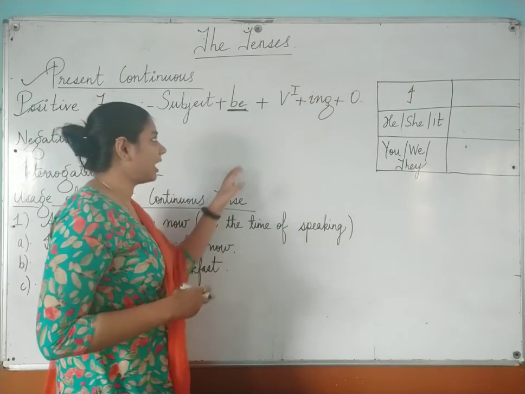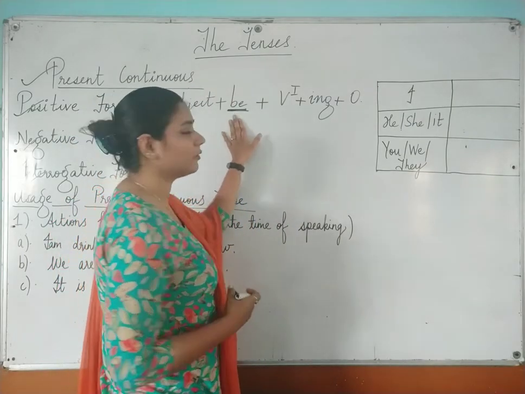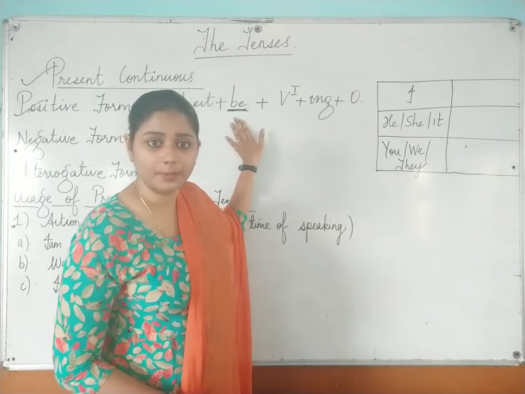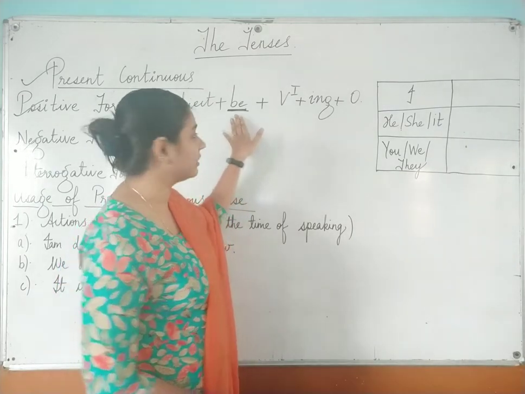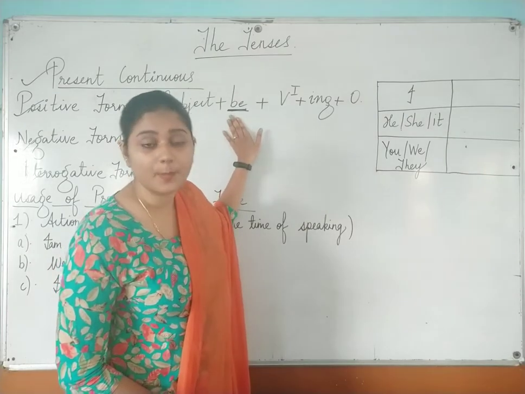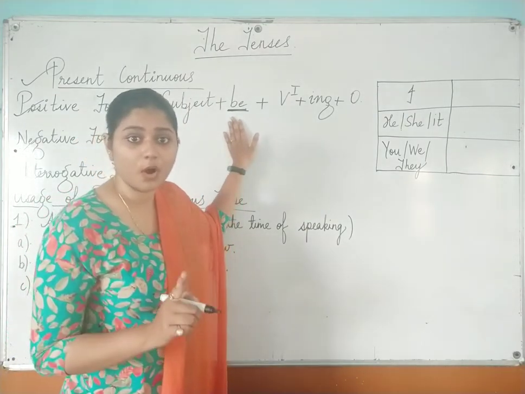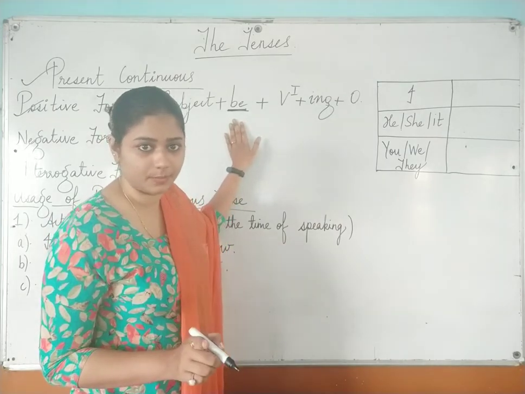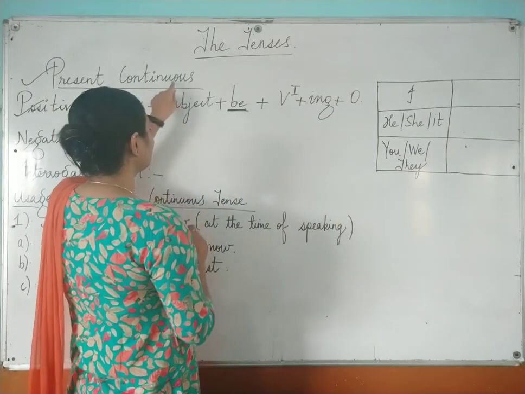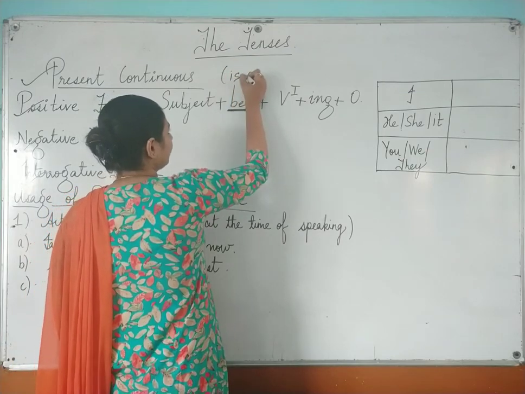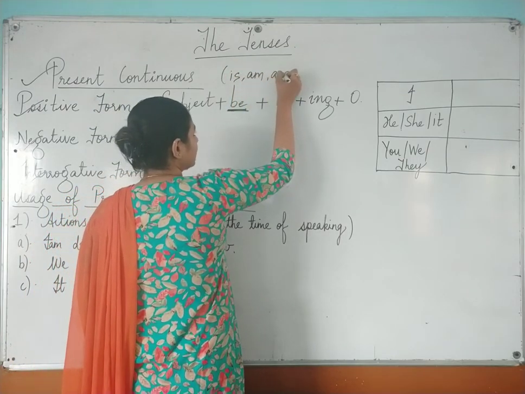So for that, I would like to tell you about this be, which I have already told you when I taught you the chapter verb. Over there I told you this be is used for helping verb or auxiliary verb. Now, if we are talking about present tense, this be means is, am, and are.